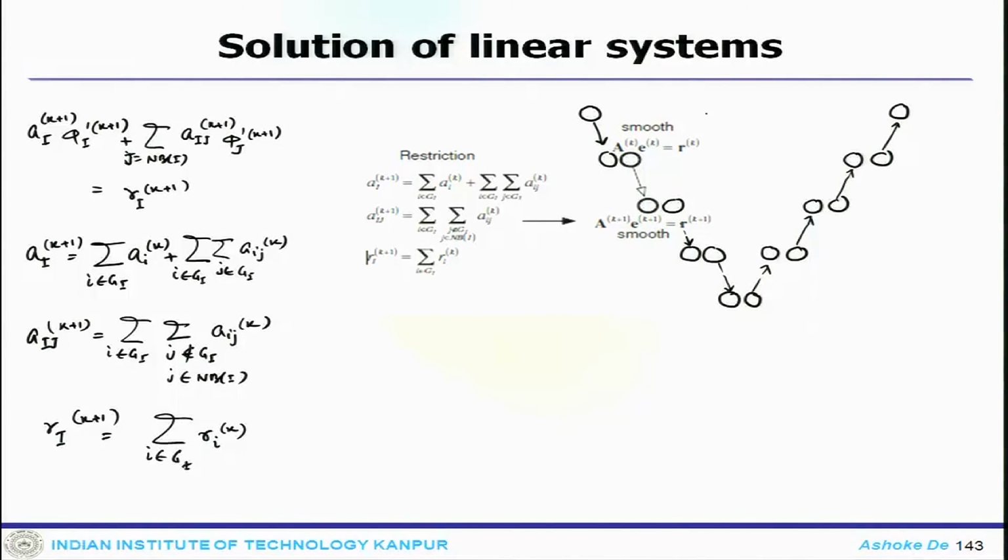So, one way you come down this way, then you go back this way. That is how you get the solution for this system.